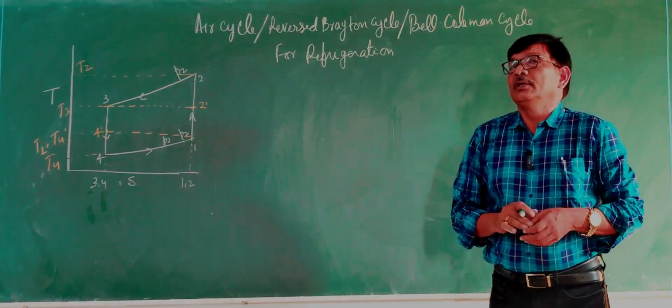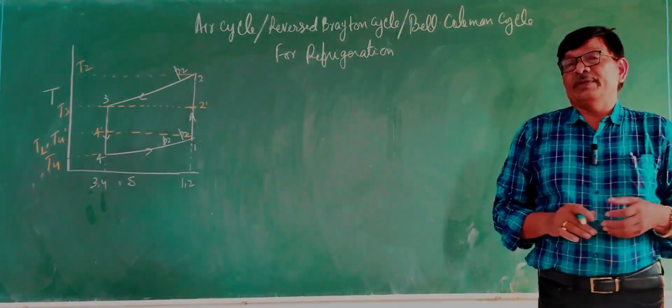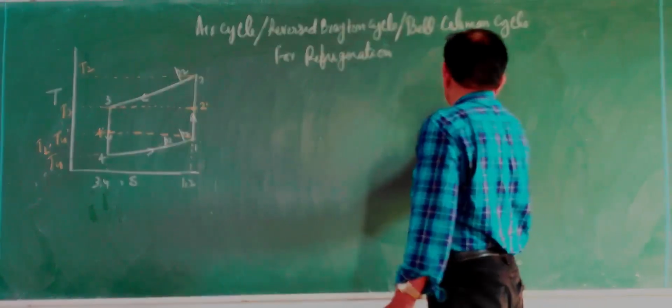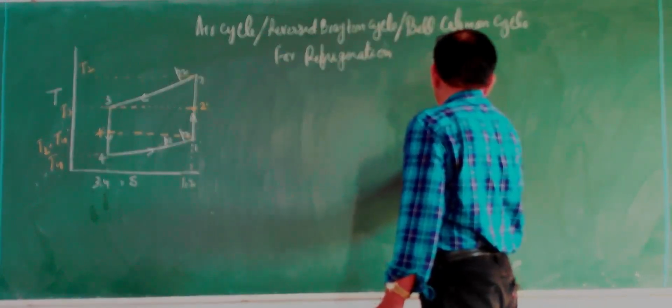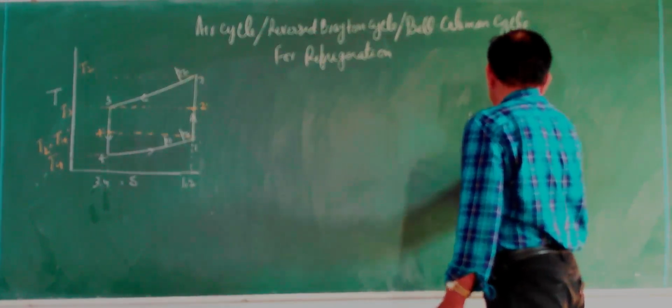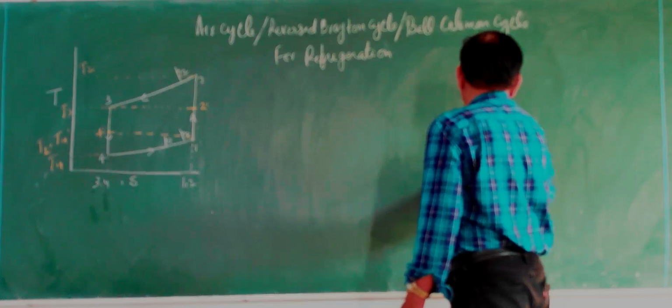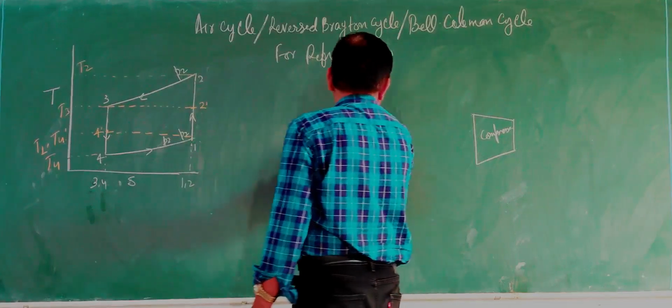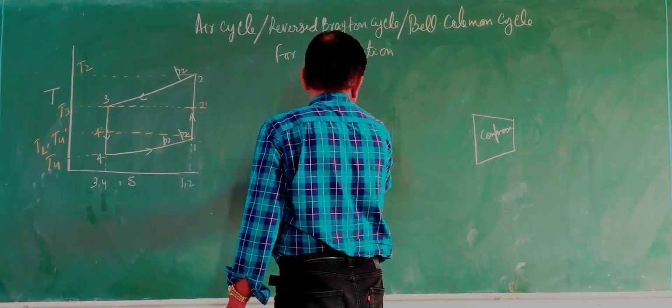Symbolically, we use a compressor and an expander. So this is the compressor, and this one will be the expander.